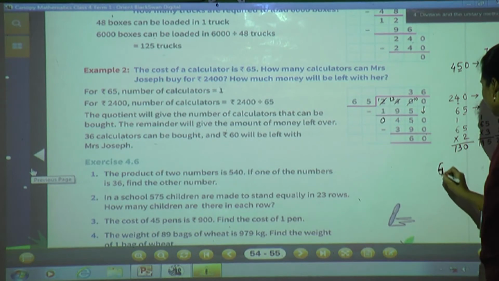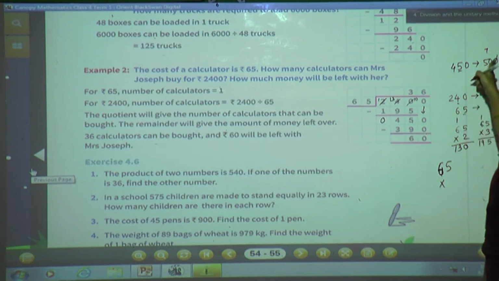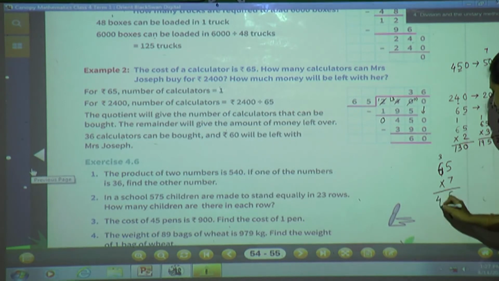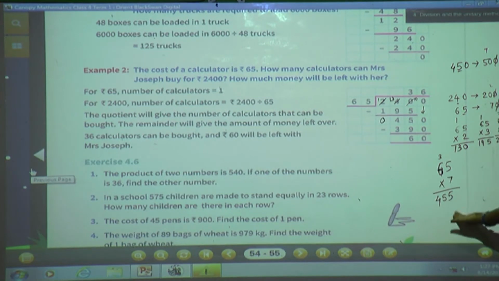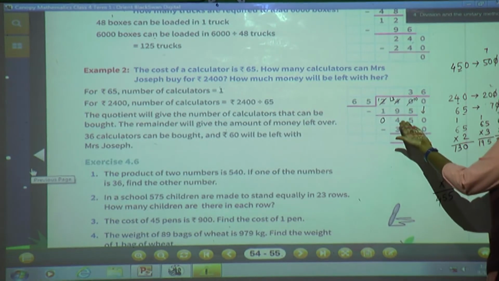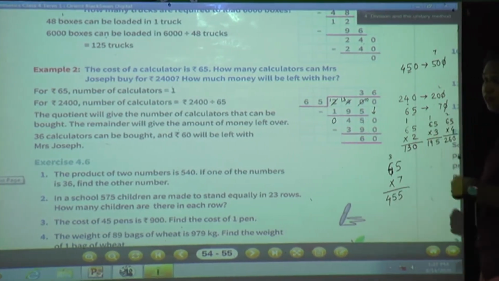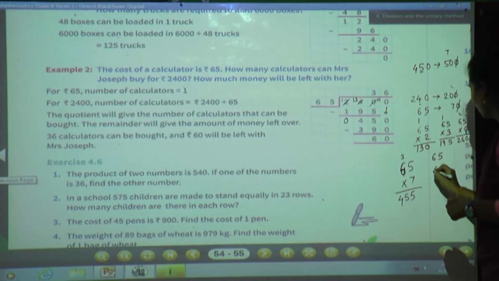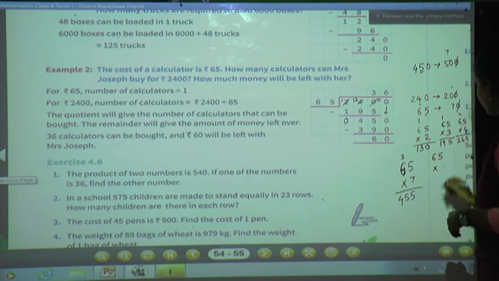What is the actual number? 65 multiplied by 7. So 7 5s are 35. Write 5 here, 3 carry. 7 6s are 42. 42 plus 3 is 45. Here we got 455, but we cannot subtract 455 from 450. So in that case what do we have to do? We have to go with a quotient less than that estimate.